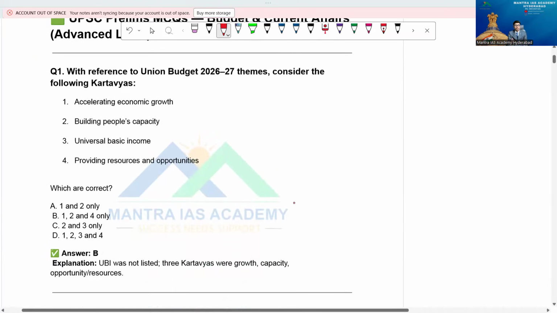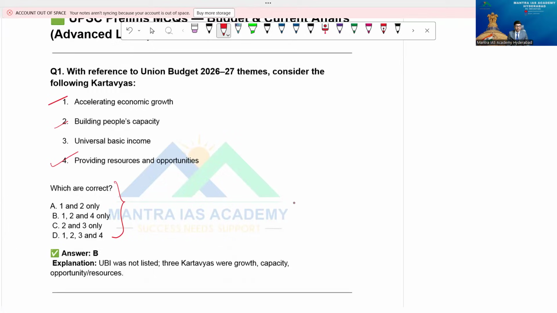Now, with reference to Union Budget 26-27 themes, consider the following kartavyas. She mentioned three kartavyas. What are those? One, accelerating economic growth. Two, building people's capacity. Three, universal basic income. Fourth, providing resources and opportunities. Which are correct? Here 1 is correct, 2 also correct, and fourth one is correct. Universal basic income is not listed in these three kartavyas. The three kartavyas are growth, capacity, and opportunity resources, remember.